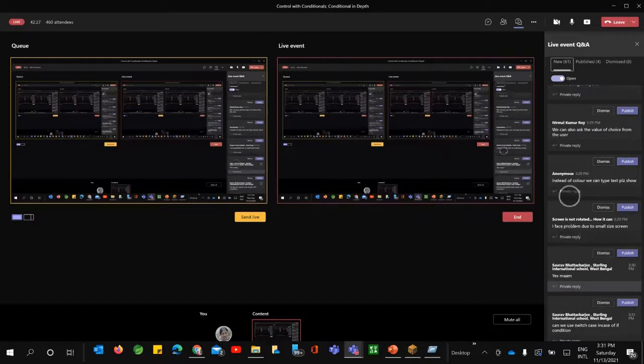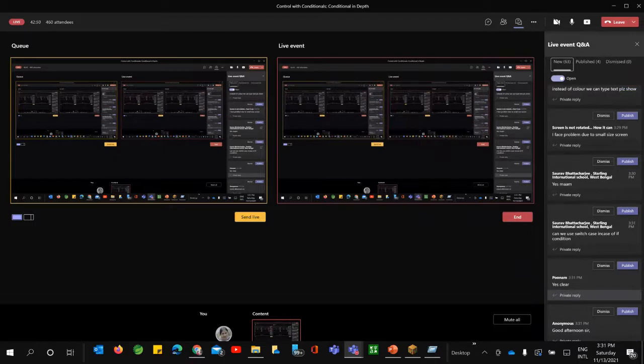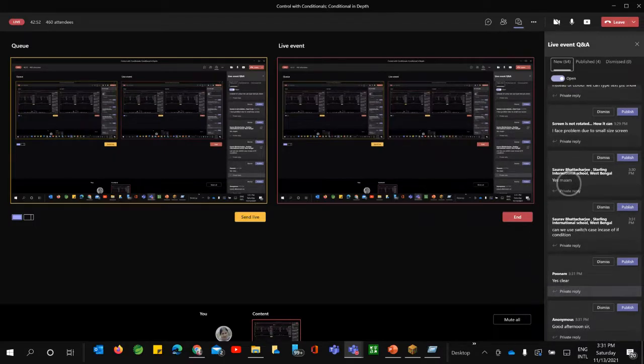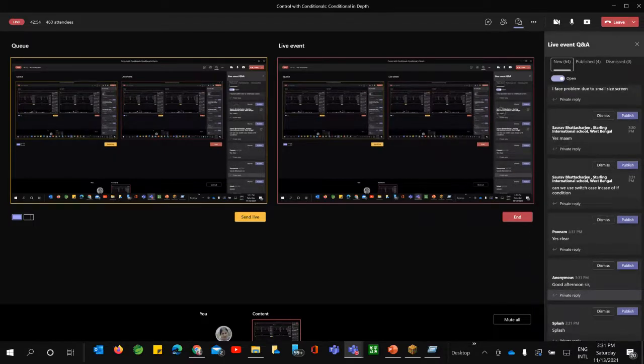Okay. Can we use switch case? So do not directly jump into the switch case, because we have different types of controls. Basically someone asked, I just want to show the text instead of this background color. So which block can we take? I just need an answer from you. Fast. Yes, it is clear, but splash. Very good. So yes, you said that we can just use the splash here.